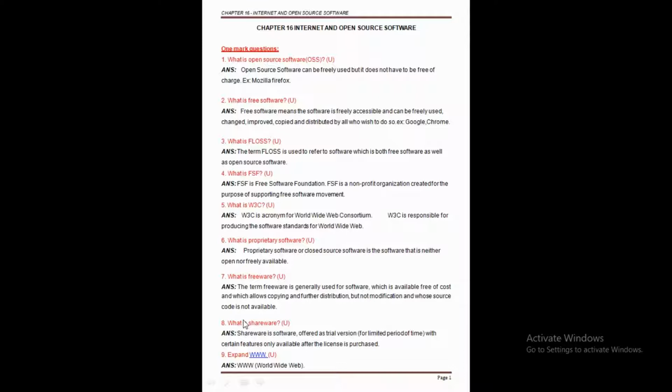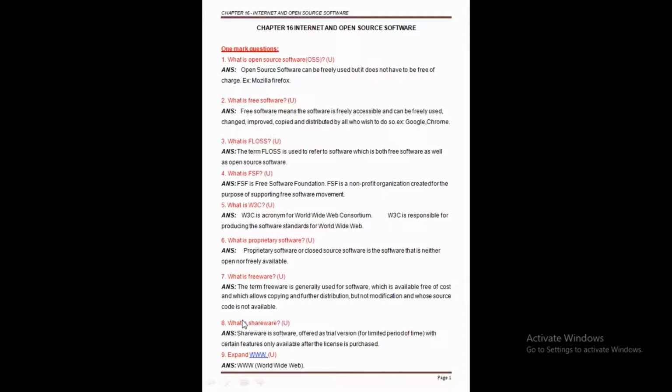Okay, now we know that in our shareware the source code is not available, and also the modifications to the software are not allowed. The modification to the software, that means if you want to make some changes in the software, it's not possible to do it. So this is some explanation about shareware.